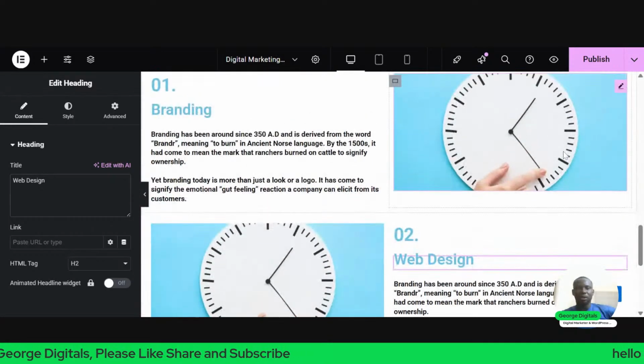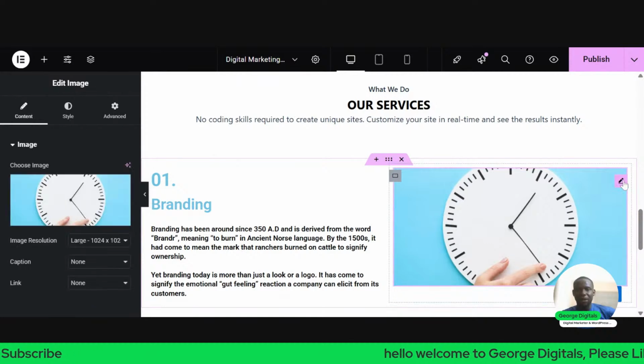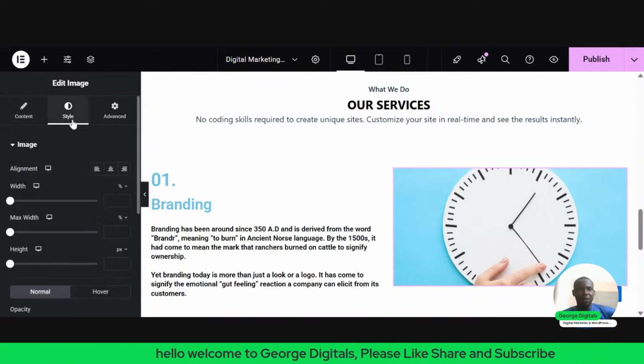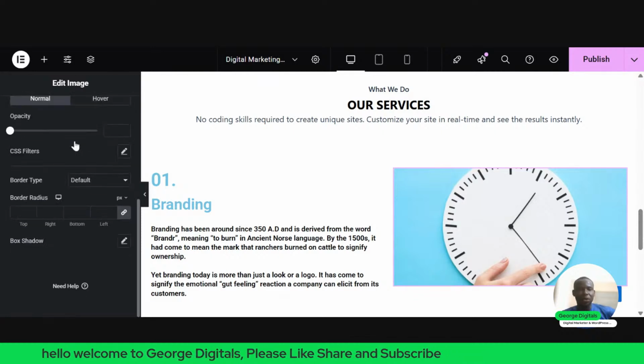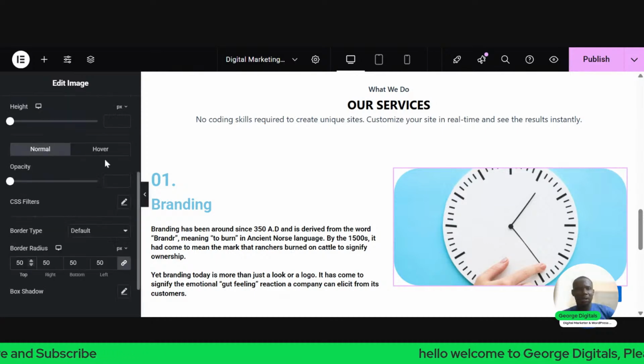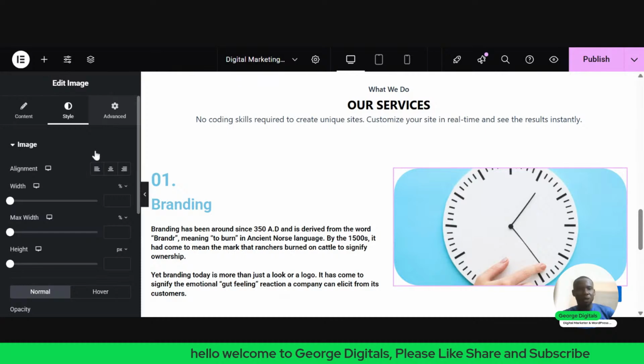So one other thing I can do is I can change the orientation of this image by clicking on this image, by clicking on this pencil icon. So once I click on the pencil icon, I'll go to style. So once I go to style, you see this place, you see border radius, I'll make it 50. So if it is not that circular the way I want it to be circle. So how do I do that? I'll go back to advanced.